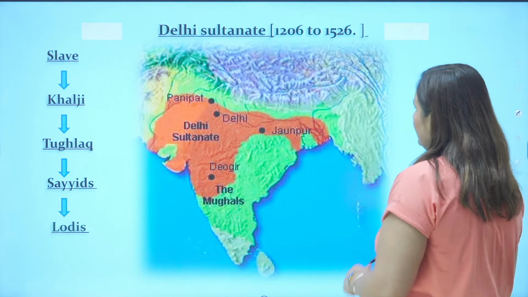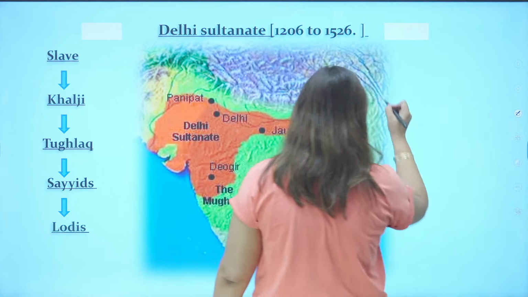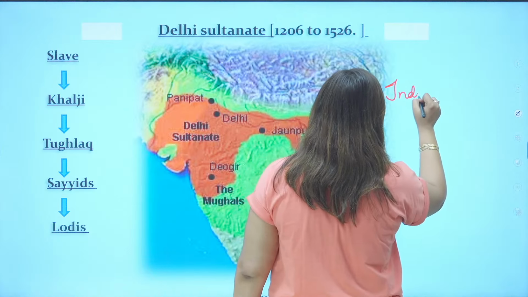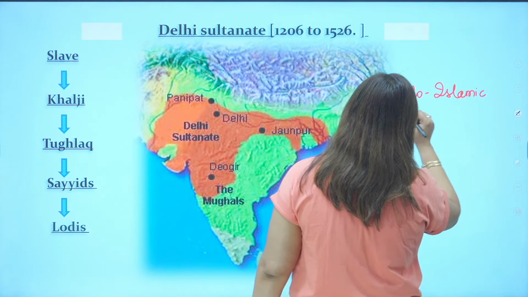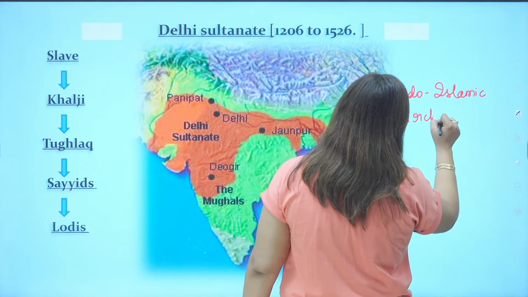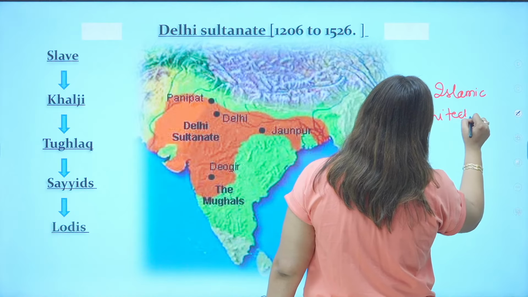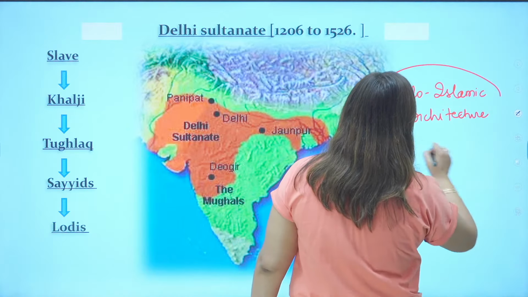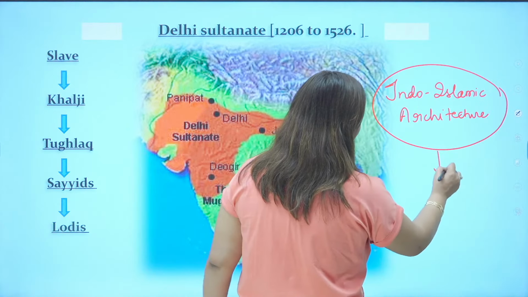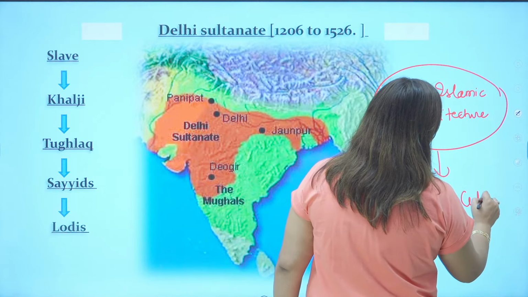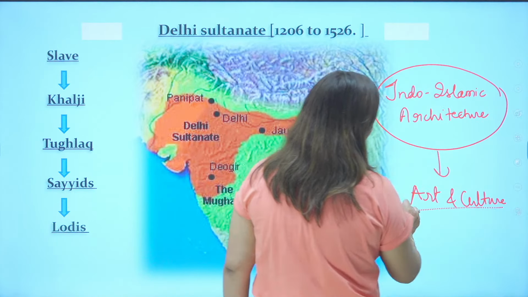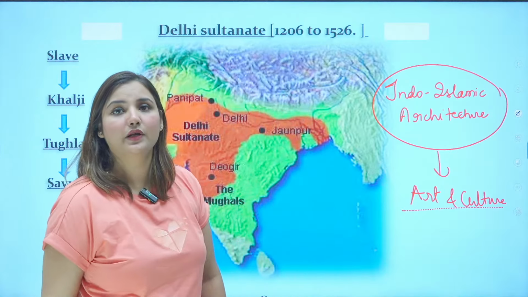Islamic style and Indian style getting mixed together is known as Indo-Islamic architecture. It is important for your art and culture also. Very, very important.